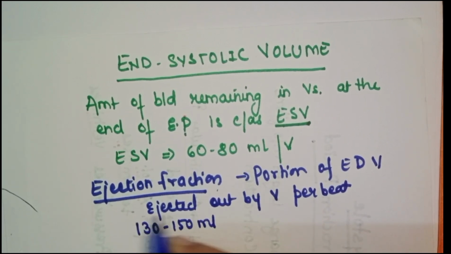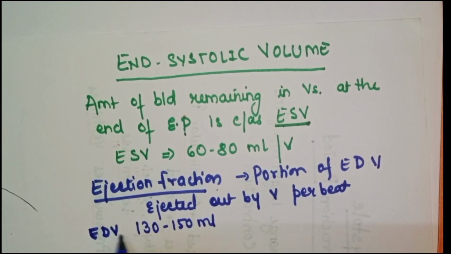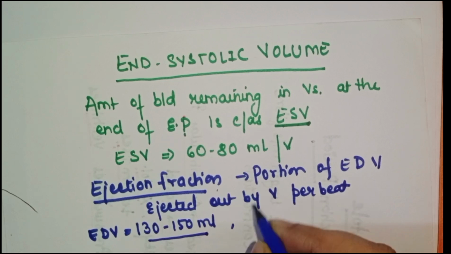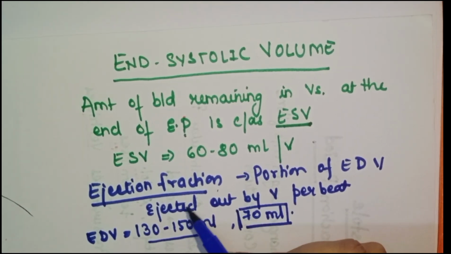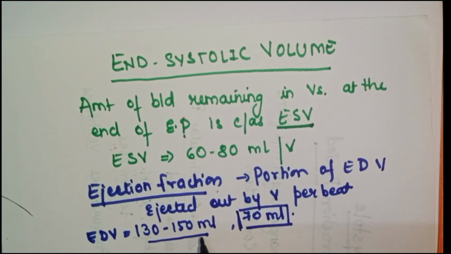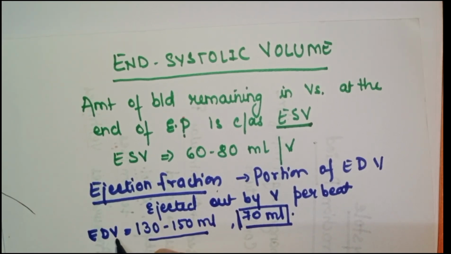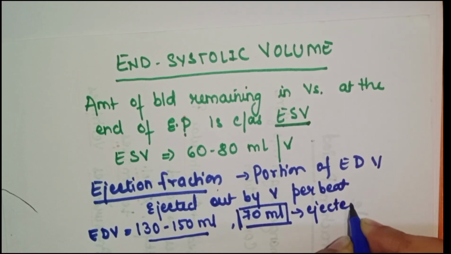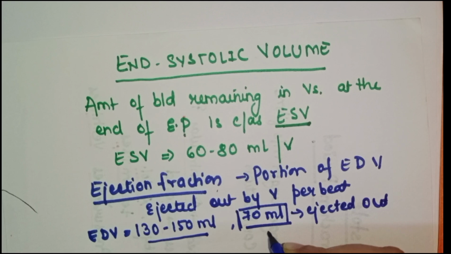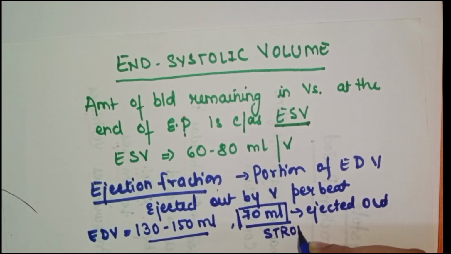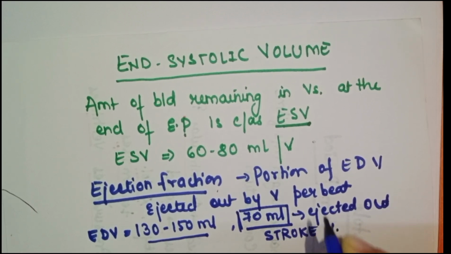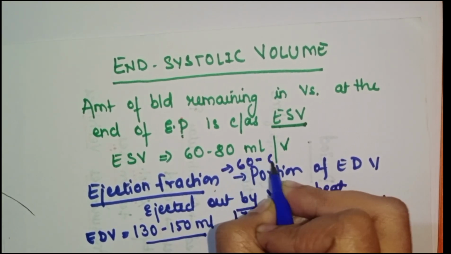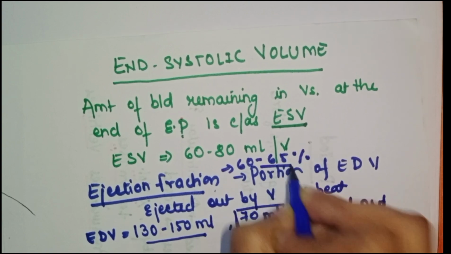Out of 130 to 150 ml of end diastolic volume, 70 ml is ejected out, and it is called the stroke volume. Normal ejection fraction is about 60 to 65%.